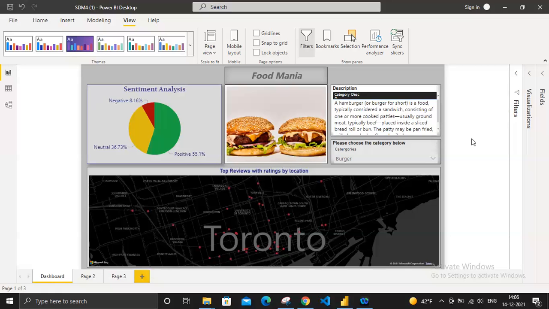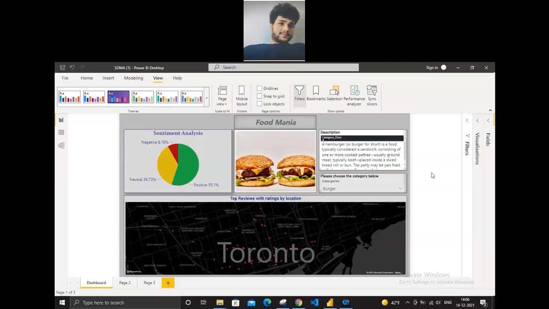Talking about the visualization that we had done, this is about the food analysis. We have chosen 10 categories: burger, cake, chicken, coffee, noodles, pasta, pizza, salad, sandwich, and sushi. Talking about the reviews we have got from the different restaurants, as explained by Jay, we have performed the analysis on this data set by taking the reviews of all the restaurants.